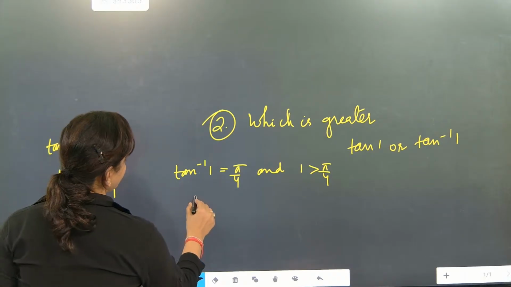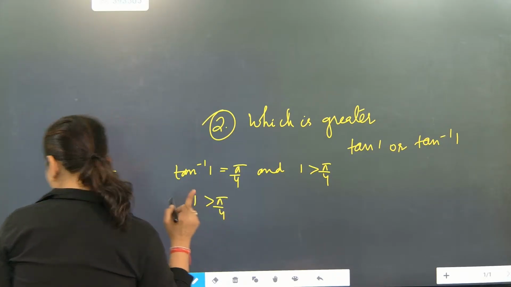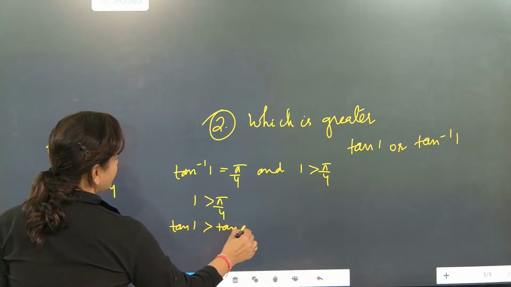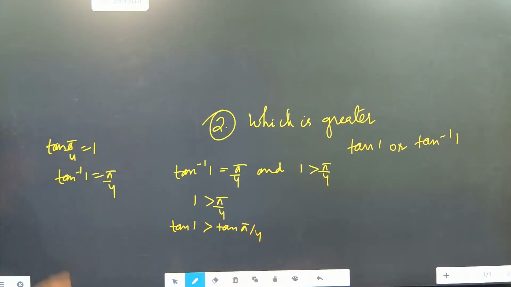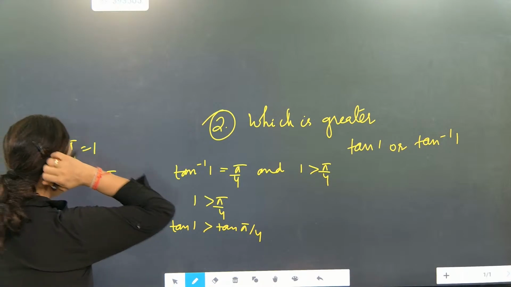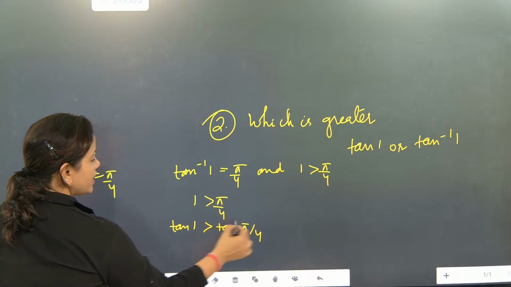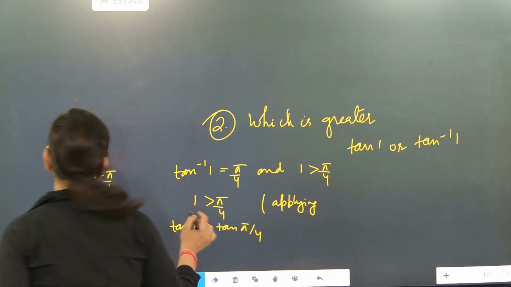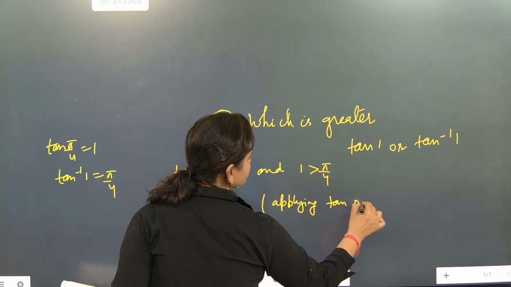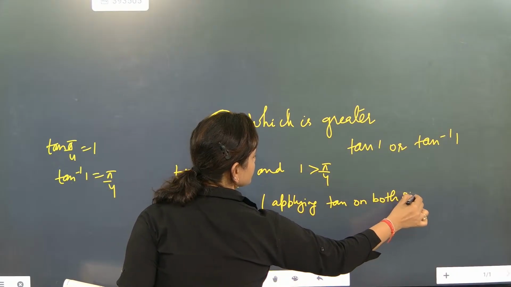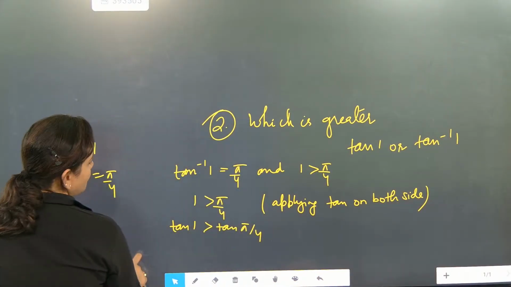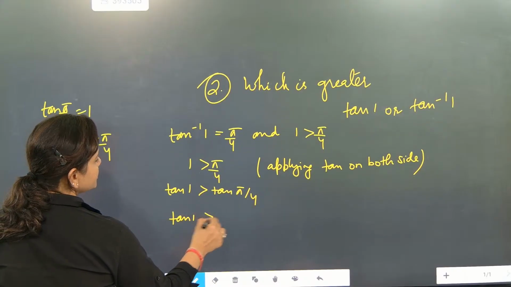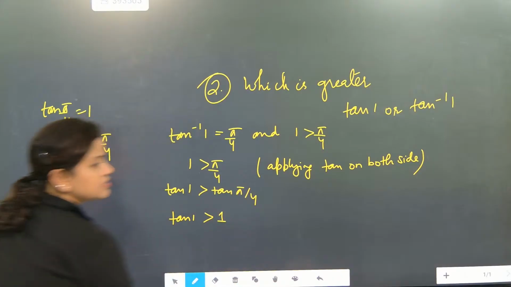So if 1 is greater than pi by 4, you apply tan on both sides. It will become tan 1 is greater than tan pi by 4, whose value is coming as 1.